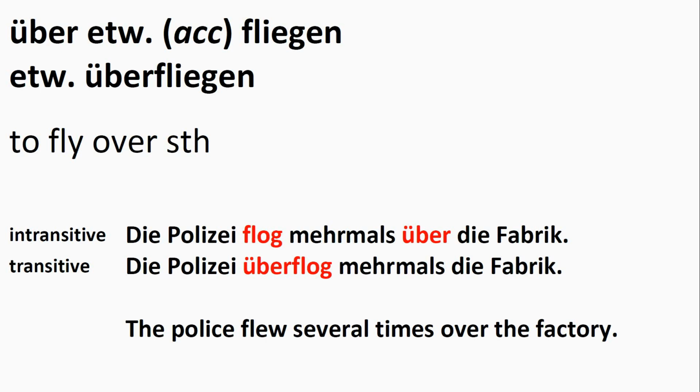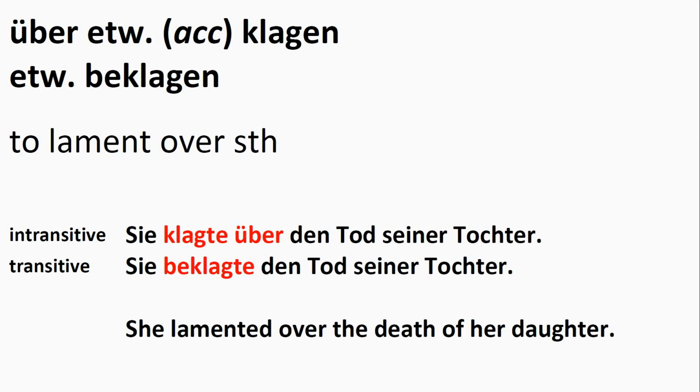Fine. Our next example. Über etwas klagen, etwas beklagen. This means to lament over something. And now the example with the intransitive verb. Sie klagte über den Tod seiner Tochter. Transitive, Sie beklagte den Tod seiner Tochter. They both mean the same. She lamented over the death of her daughter.